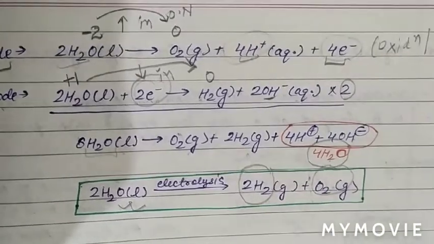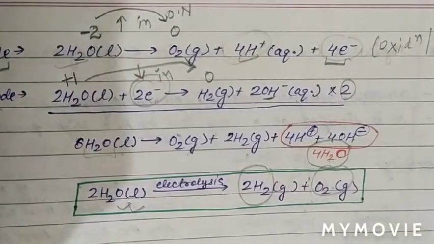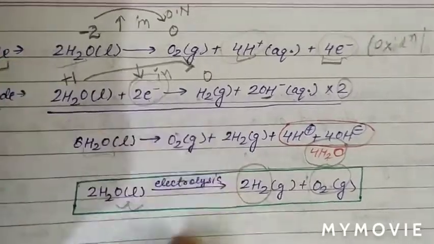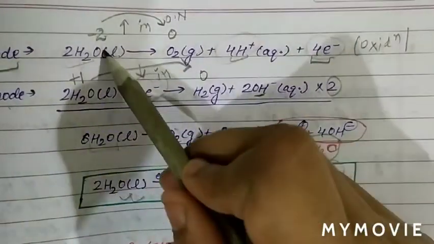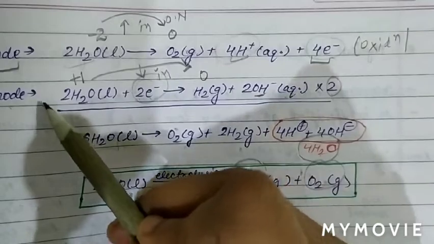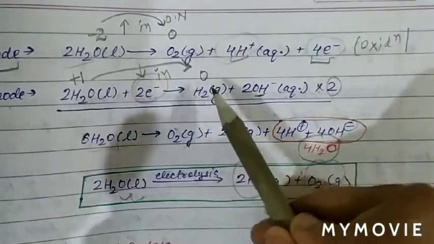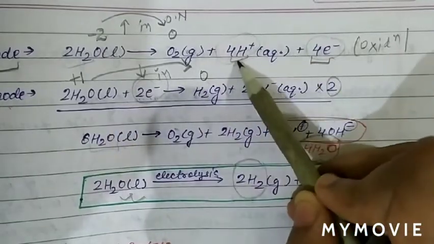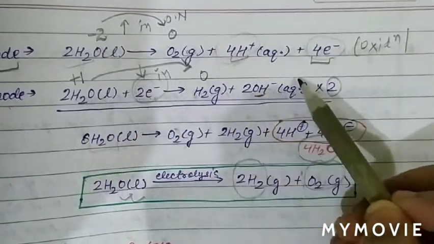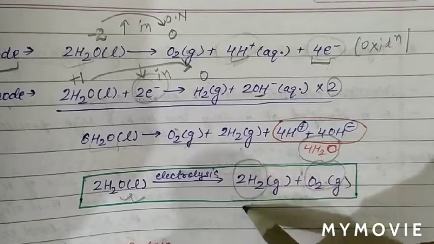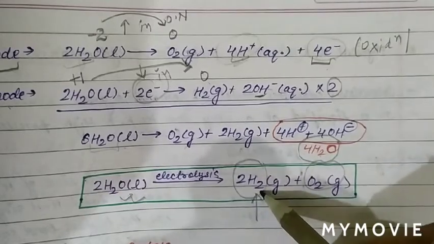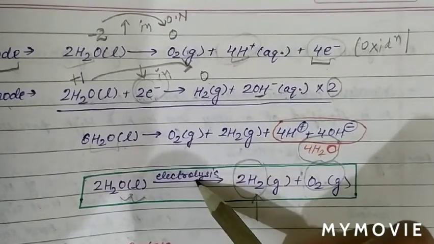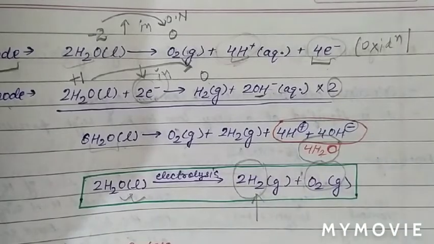So this is the commercial preparation of hydrogen gas. We have seen at anode oxidation, loss of electron and increase in oxidation number, and at cathode decrease in oxidation number, gain of electron, H plus to balance charge, OH minus to balance charge. So net reaction we get hydrogen gas at commercial scale using electrolysis of water using inert electrode.